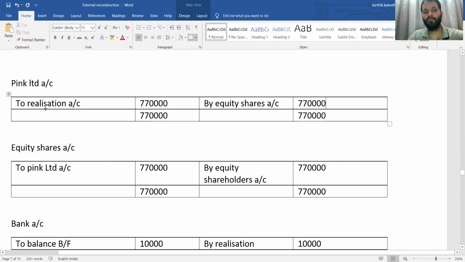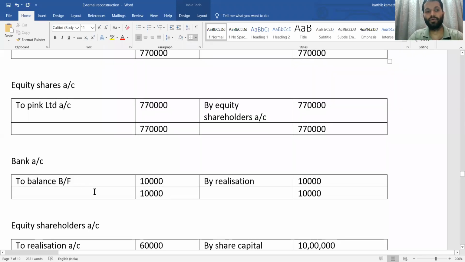To Pink Limited. First you see the Pink Limited, there they have given by equity share credit side. So transfer entry to Pink Limited 7,70,000. This 7,70,000 is transferred to equity shareholder. So by equity shareholder, that is 7,70,000 transferred. Then bank account. So bank account, to balance brought down.